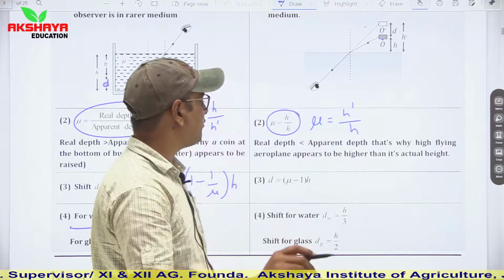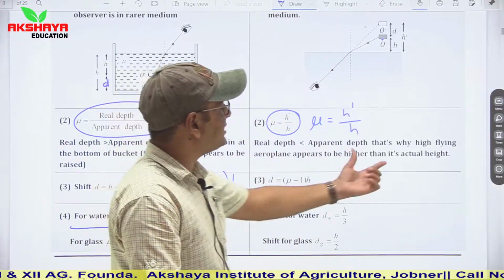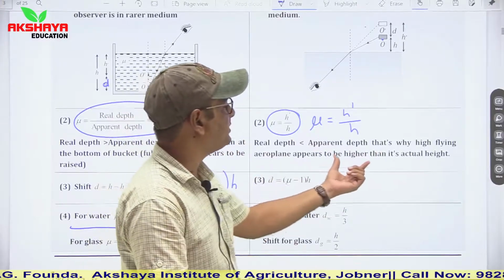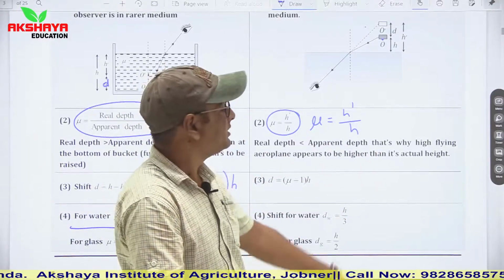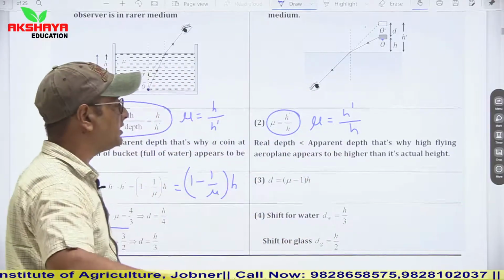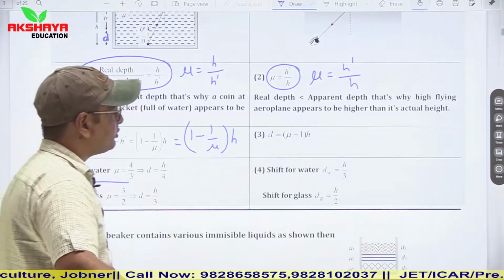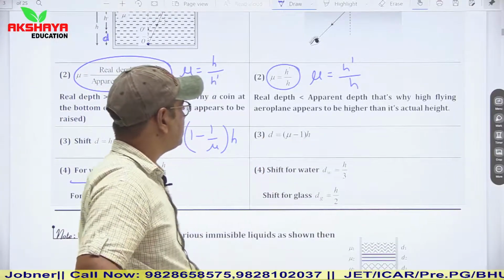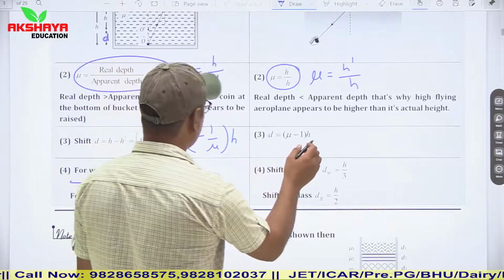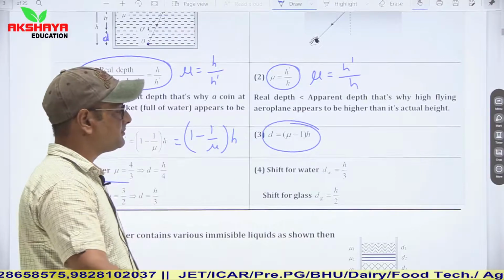So in this situation, what happens? The real depth is less than the apparent depth. That's why a high flying aeroplane appears to be higher than its actual height, because the apparent height is quite higher than the real height. So here the normal shift is d is equal to (mu minus 1) into h.